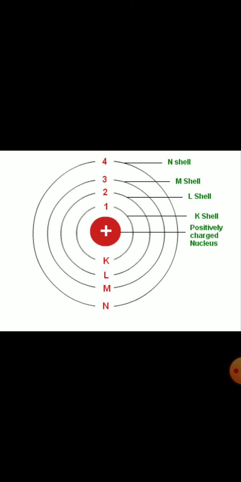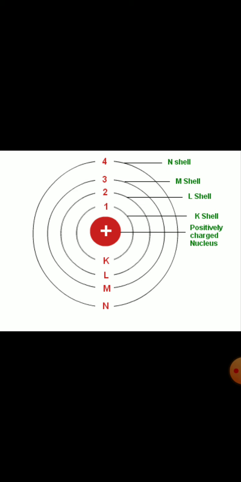We have also learned that for any metal, the electrons present in the outermost orbit, meaning the last orbit, are said to be valence electrons. The last orbit is said as valence shell or valence orbit, and the electrons present in it are called valence electrons.